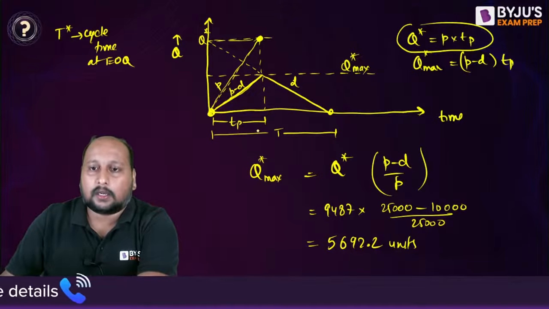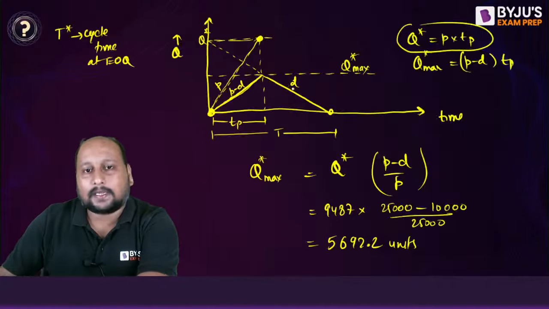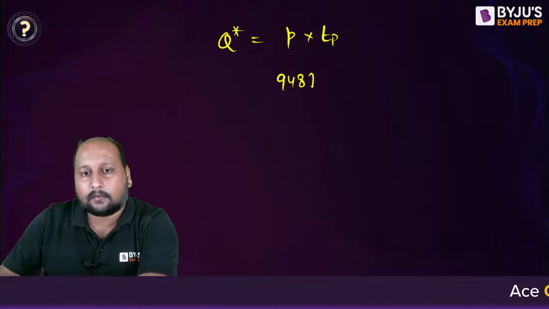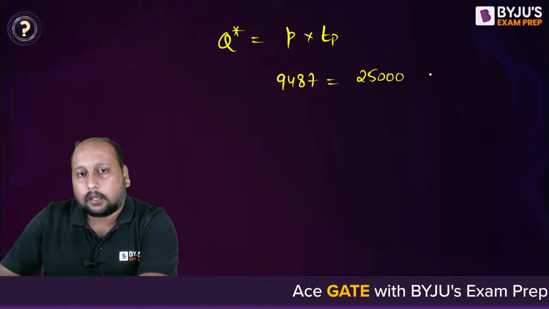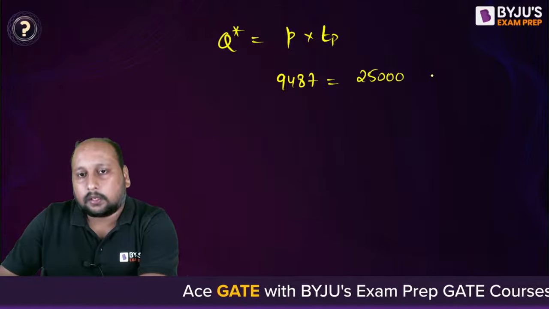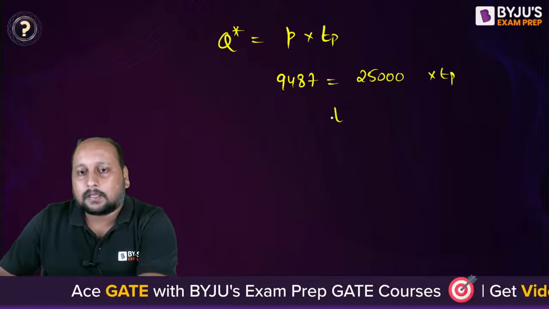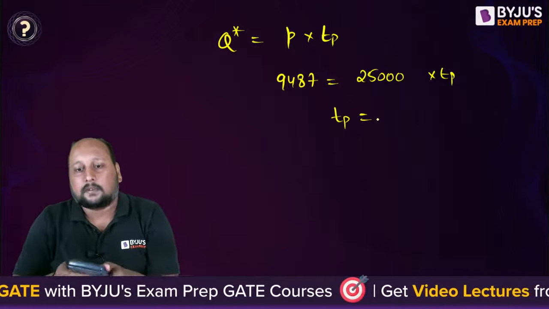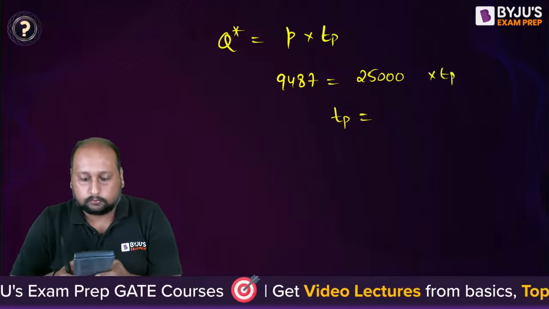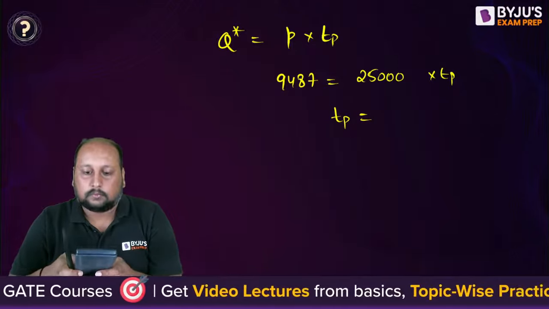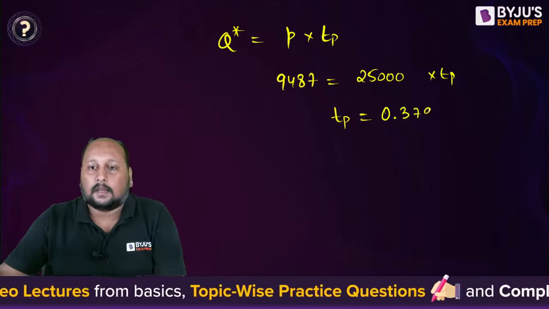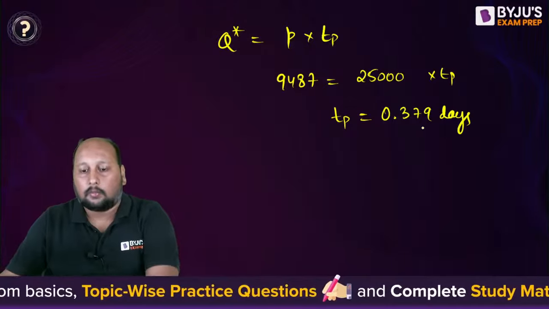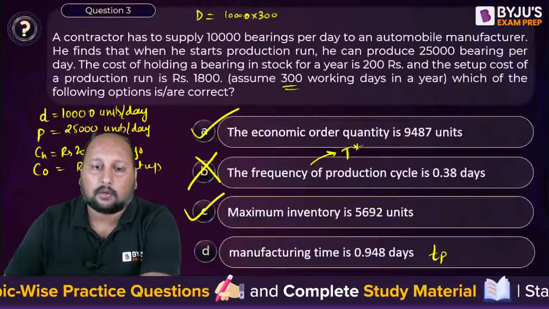Q star is 9487, so 9487 is equal to 25,000 into TP. So TP is equal to 9487 by 25,000, which comes out to 0.379 days. Are we having this option? No, we are not having this.